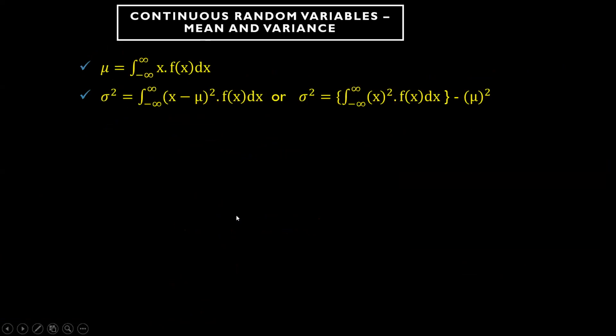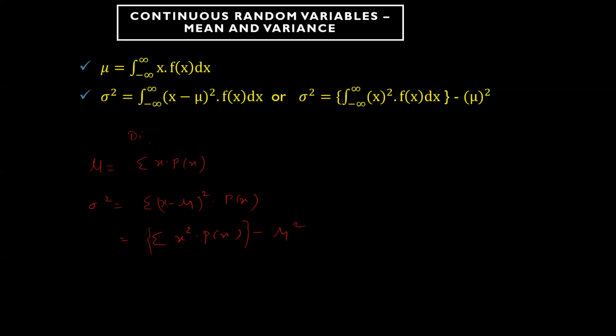Okay, so this is the mean and variance formula. In discrete, we had seen that mu was equal to summation of x into p of x, and variance was summation of x minus mu whole square into p of x, or the alternative formula, summation of x square into p of x minus mu square. This we have seen in the discrete category. The same thing, in place of summation, takes integration from minus infinity to positive infinity.